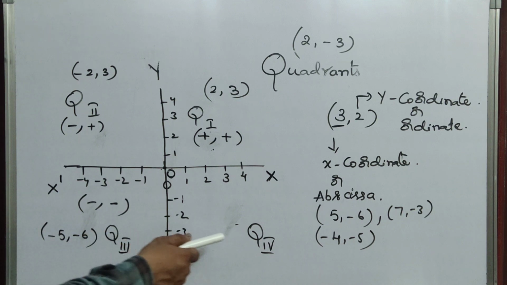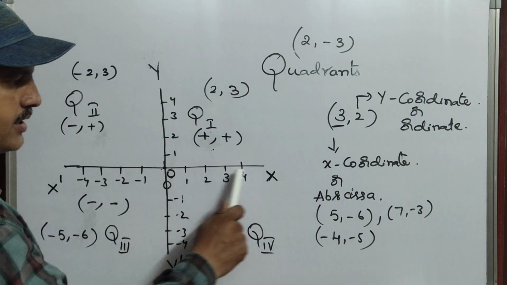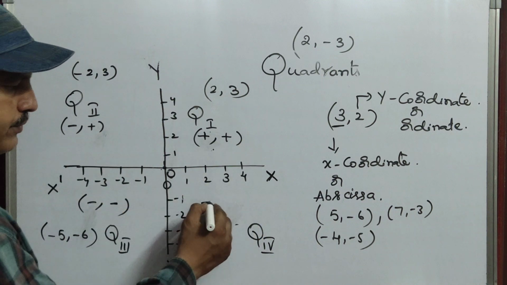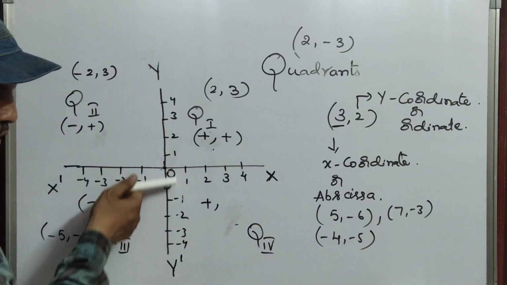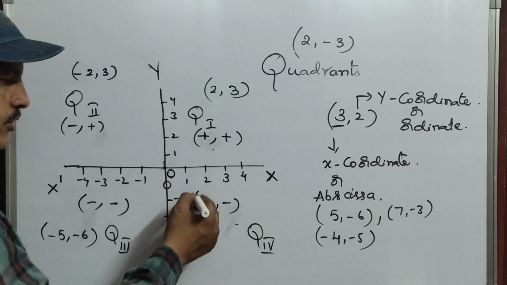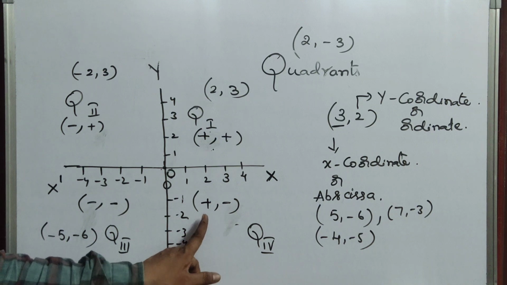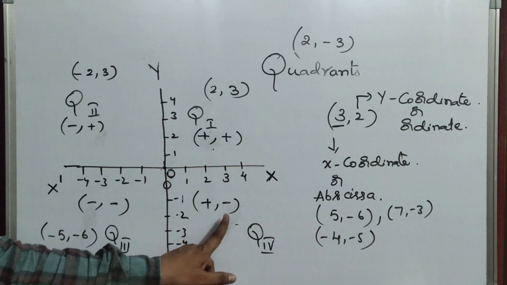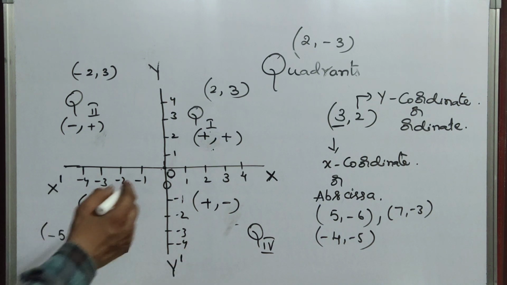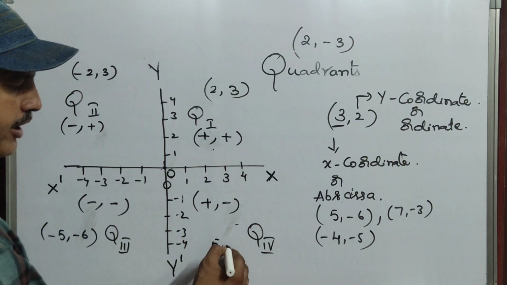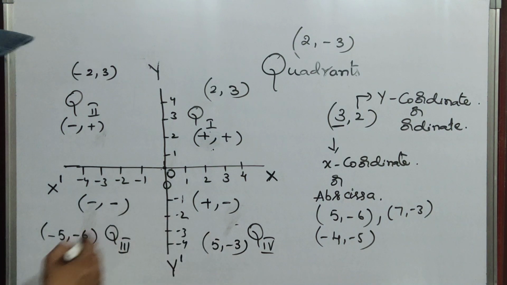Now coming to quadrant 4. Again, the x coordinate is positive, whereas the y coordinates are all negative. That means plus comma minus. In quadrant 4, the x coordinate will be positive and the y coordinate is negative. Here I am giving you an example: 5 comma minus 3.